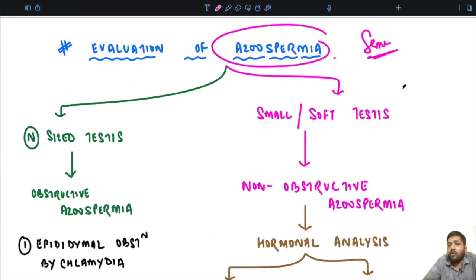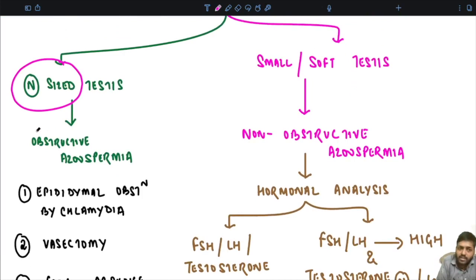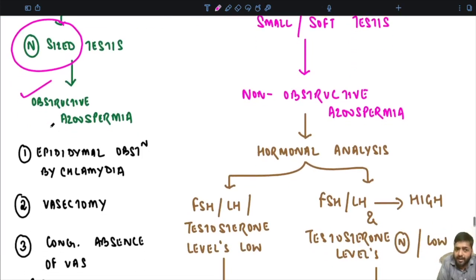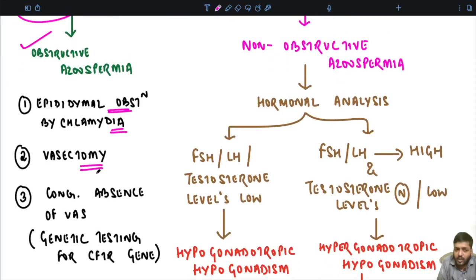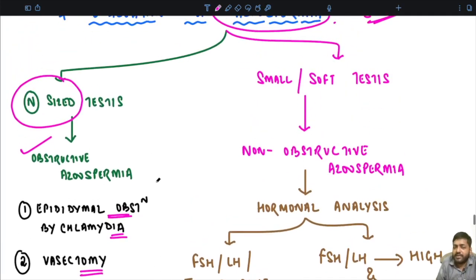So once you have reported azoospermia, then you look at the testis size. If the testis has a normal size, then mostly it is an obstructive azoospermia, secondary to either epididymal obstruction by chlamydia, or secondary to vasectomy, or secondary to congenital absence of vas. In this case, you should carry out genetic testing for the CFTR gene, okay, for the defective CFTR gene.